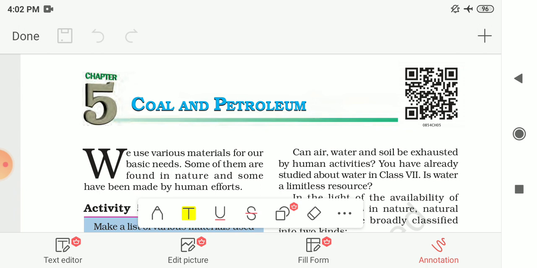In this chapter we are going to know about the natural resources and what is their need. We will understand the importance of these natural resources in our daily life, and we will see how to maintain these resources. We will also study about coal, petroleum, natural gas and some natural resources which are limited. So now let me start our chapter number 5, Coal and Petroleum.